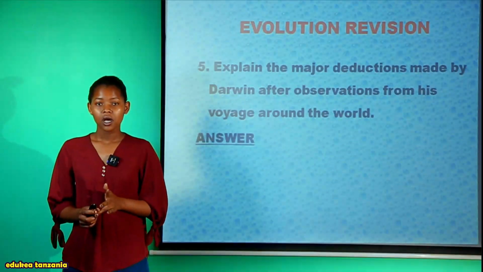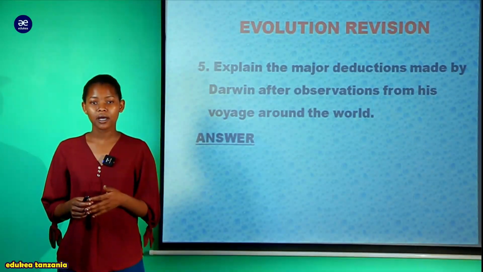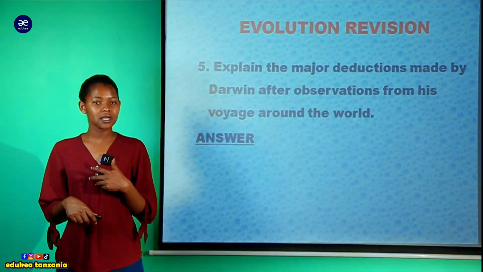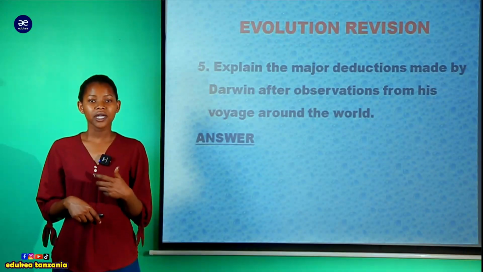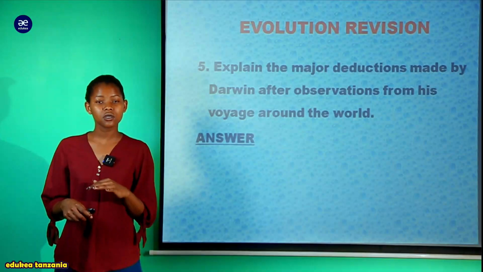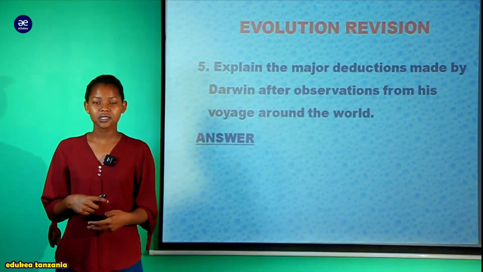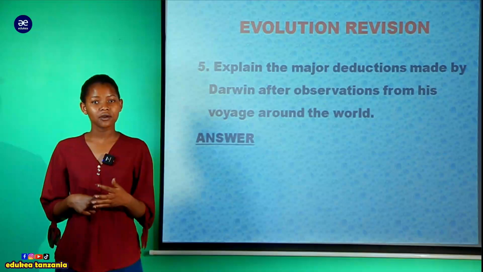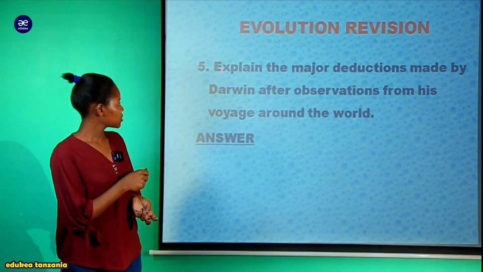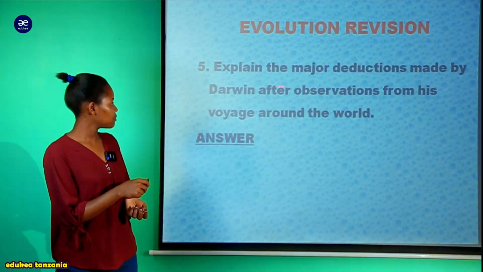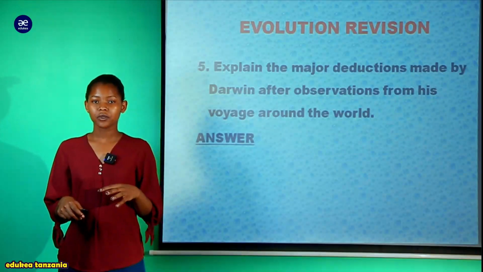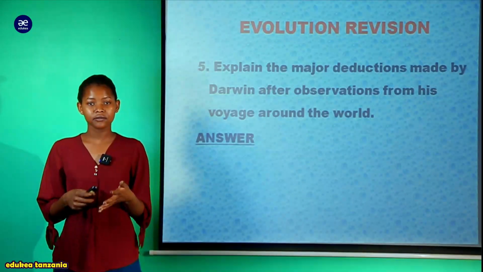And now, my dear students, this was all about question number 4 about the observations of Darwin as alivyokuwa anafanya voyage ama ziara around the world. And now we are going to question number 5, in which this question is going to look at the other side, the deductions proposed by Darwin after his voyage around the world. As you can see here, our question needs us to explain the major deductions made by Darwin after observations from his voyage around the world. So this is the next question to question number 4.